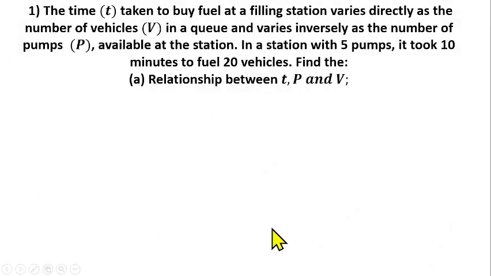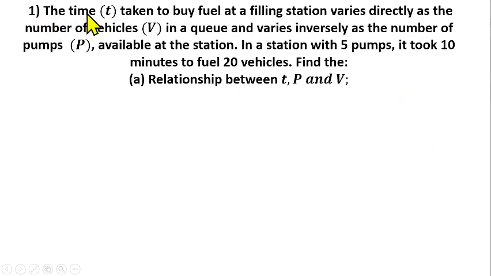Now the first question is what you are seeing on the screen right now, and the question is from variation, and in this case from joint variation. You know that we have different types of variation, but this question is basically from joint variation.